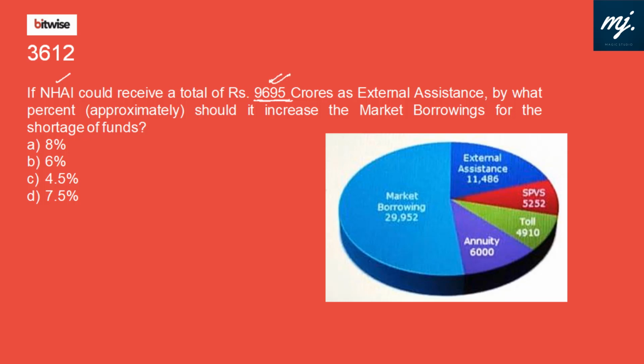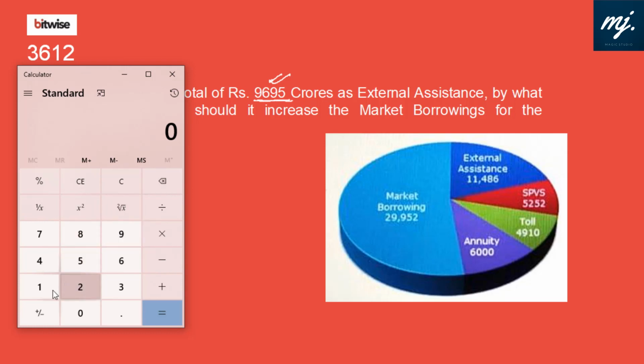But if it gets 9695, by what percent should it increase the market borrowing for the shortage of funds? So how much is the shortage of fund? 11486 minus 9695.